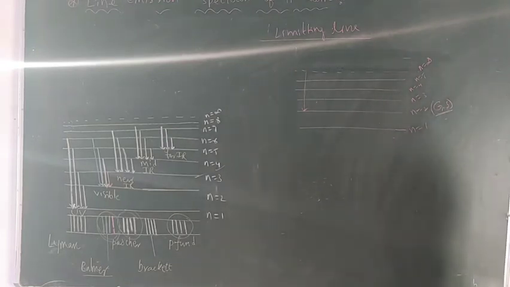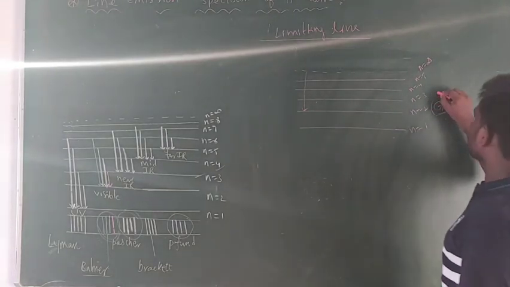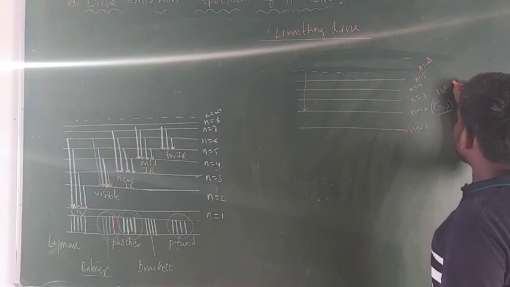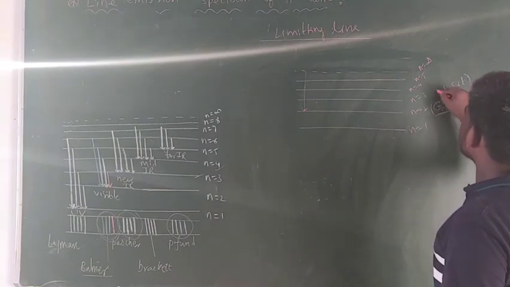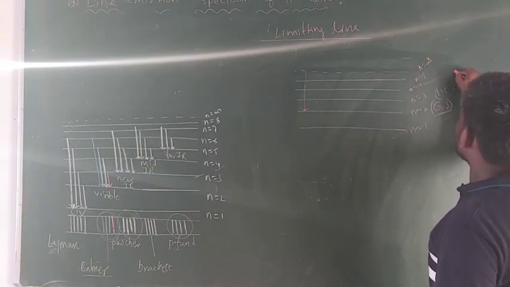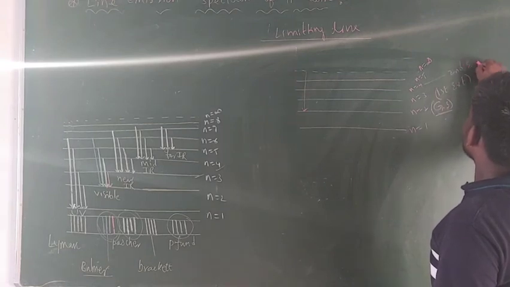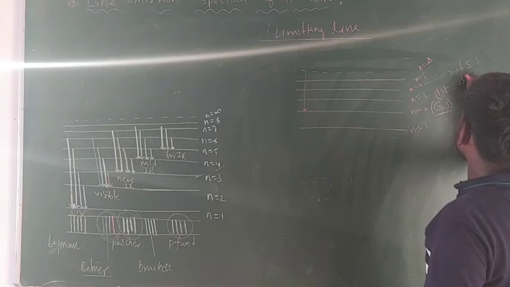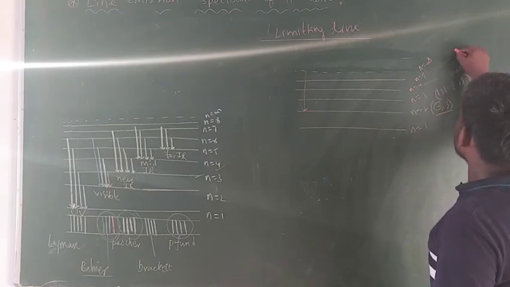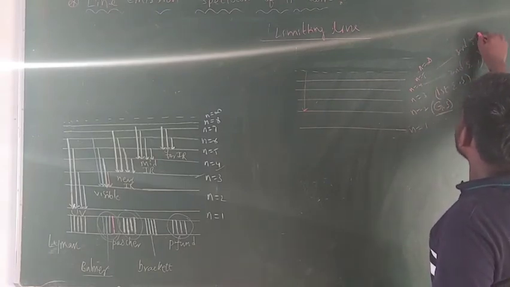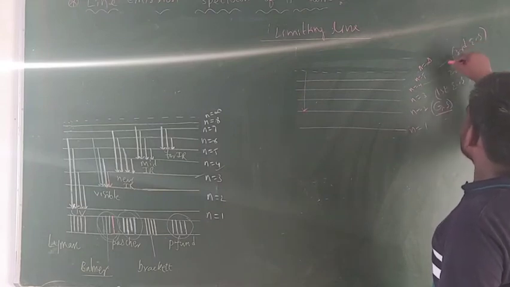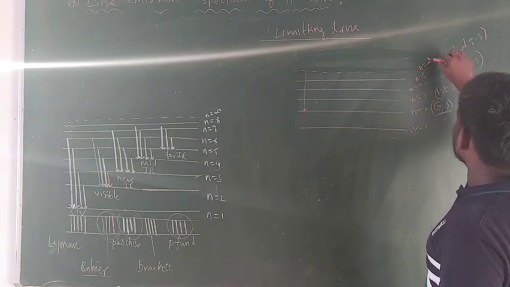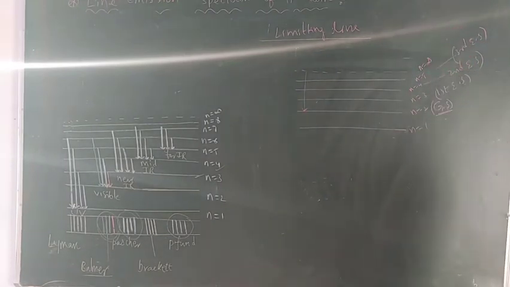And the energy level which is present after ground state is known as first excited state. So the third one is the first excited state. And the fourth one is the second excited state. And the fifth one is the third excited state. And the next one, this is infinite, right?